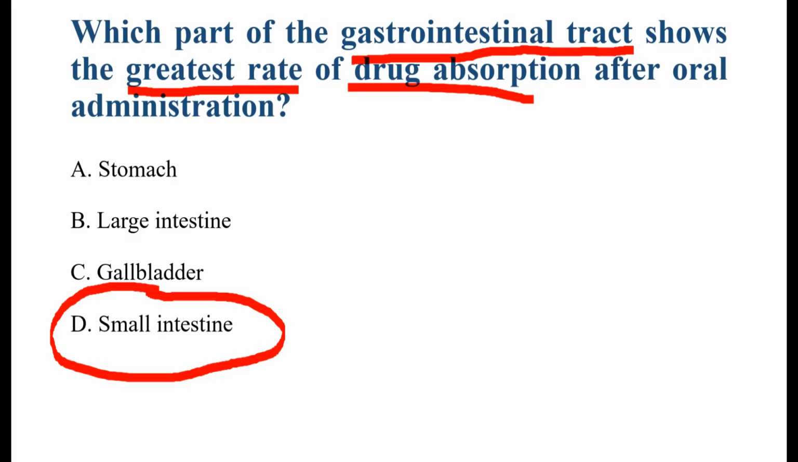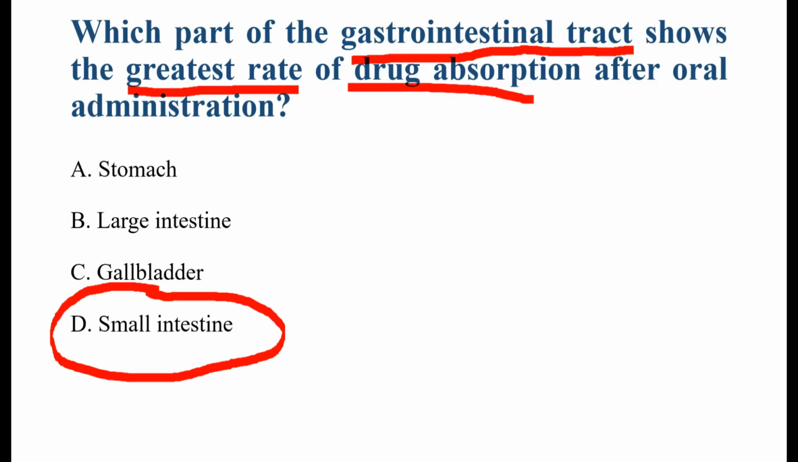Second is rich blood supply. The small intestine has very good blood circulation. This helps the drug enter the bloodstream quickly after absorption. And third is the thin absorptive membrane. The intestinal wall is thin and highly permeable, allowing the drug to pass easily by passive diffusion.